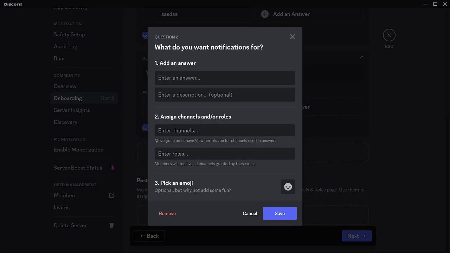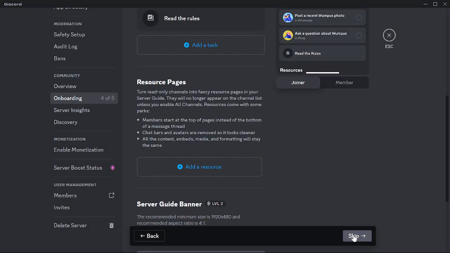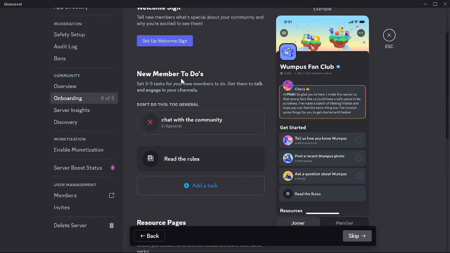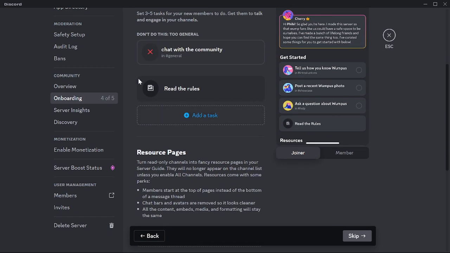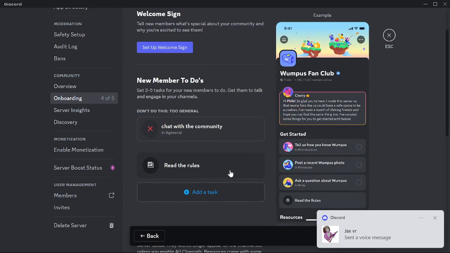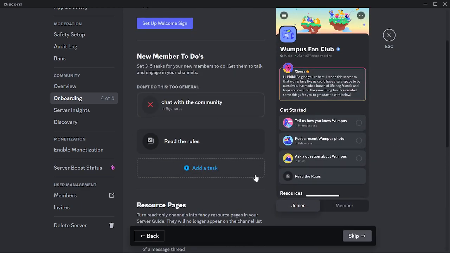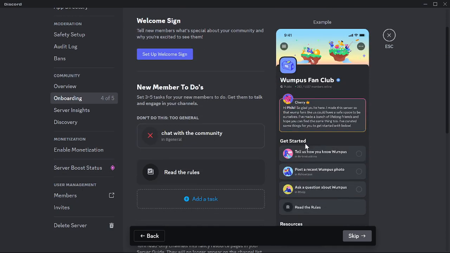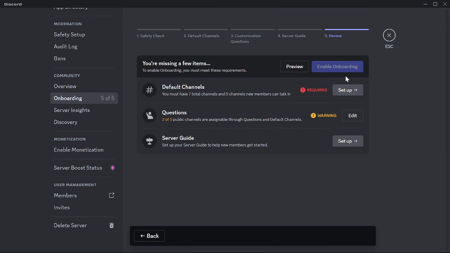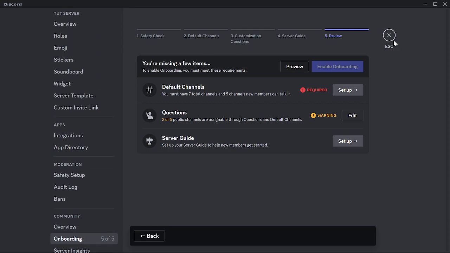Then you go to next, and there's all of this. You want to put in at least three of these, and then put in one of these, and then you enable it, and that's it.